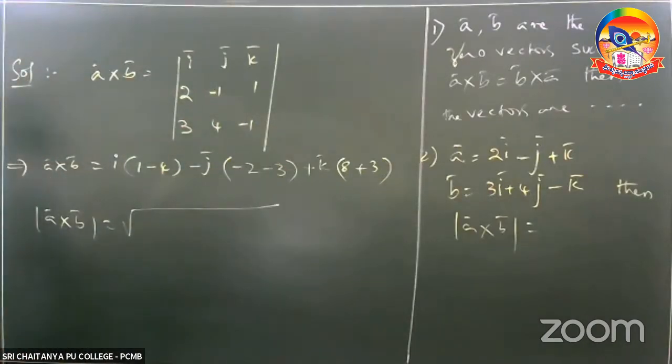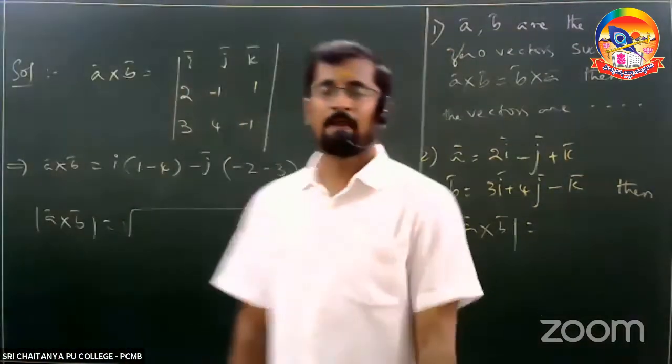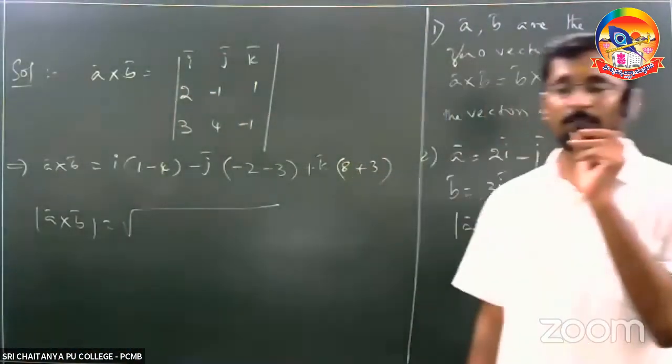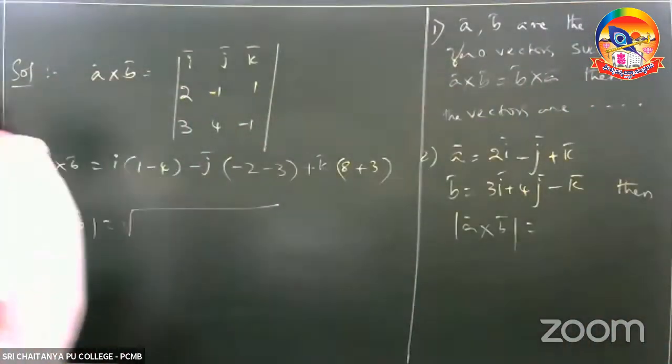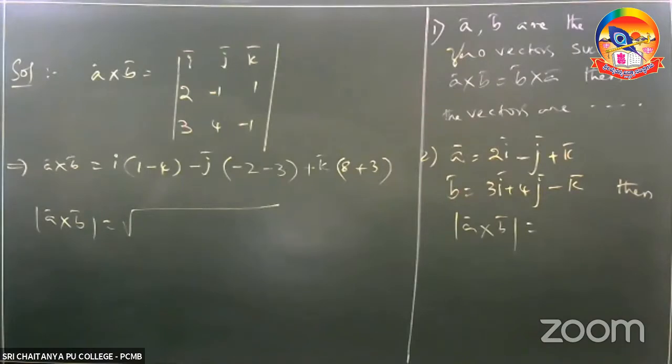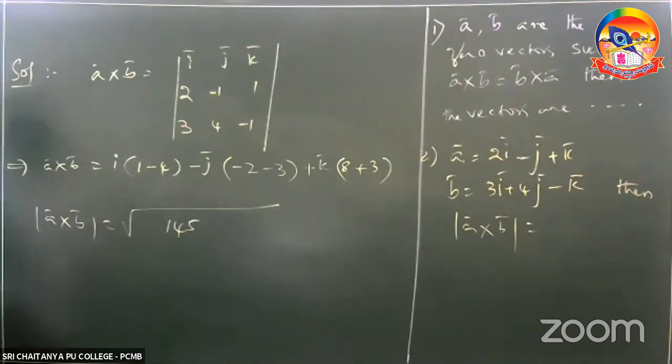Simplify that and find out the magnitude of A cross B. I hope you can do this problem. You should get the answer as root over 145 after simplification.